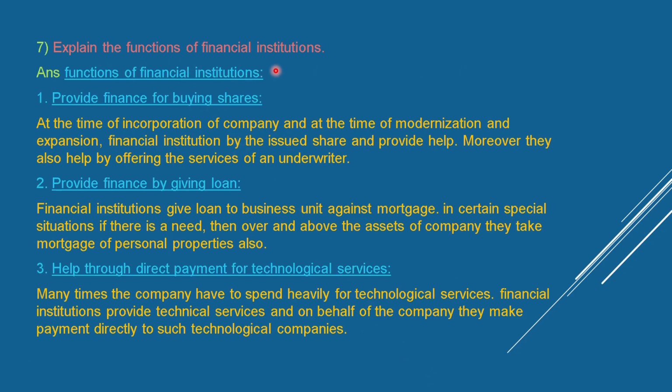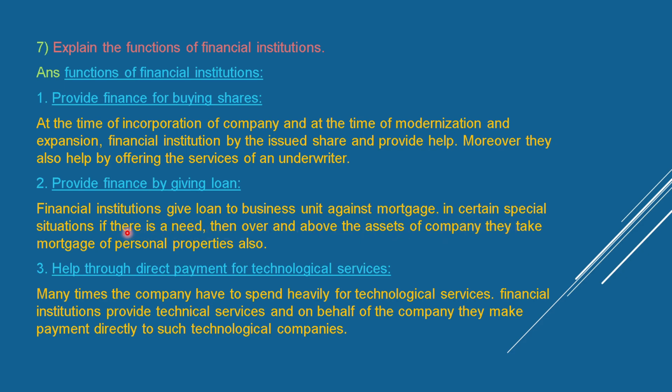Explain the functions of financial institutions. Functions of financial institutions. Provide finance for buying shares at the time of incorporation of the company and at the time of modernization and expansion, financial institutions help through the shares issued. Moreover, they also help by offering services as underwriters. Provide finance by giving loans. Financial institutions give loans to the business unit against mortgage.